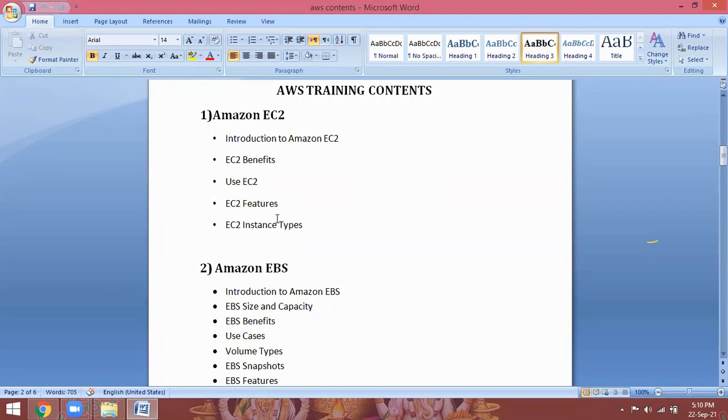Like in cloud also, we have different types of instances available depending upon your requirement. So which type of instance is suitable for your applications or databases or web applications, whatever it may be, gaming servers, online streaming servers, applications they are developing. Depending upon that, you have to launch the particular instance type. That is what we are going to discuss in our first class, Amazon EC2.